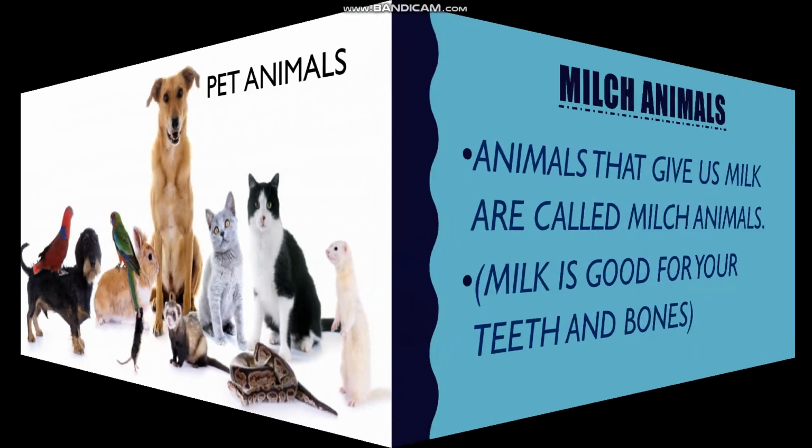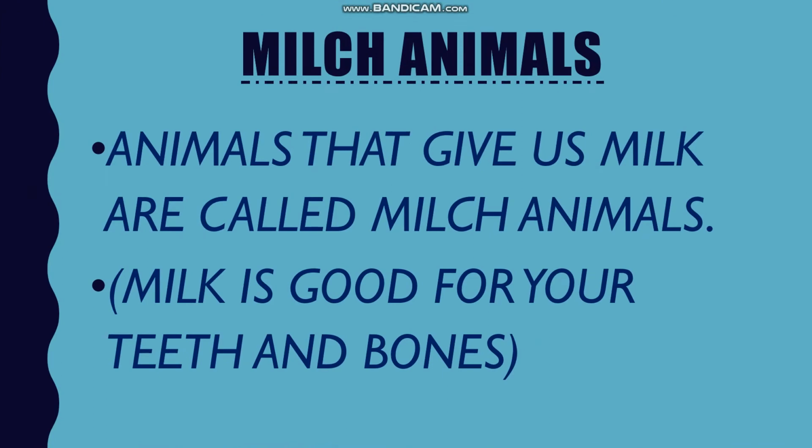Milch animals. What are milch animals? Animals that give us milk are called milch animals. Children, you all drink milk every day, isn't it? Milk keeps our teeth and bones strong.